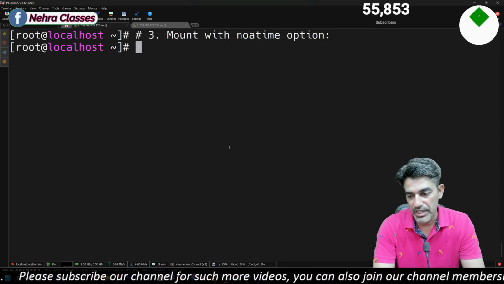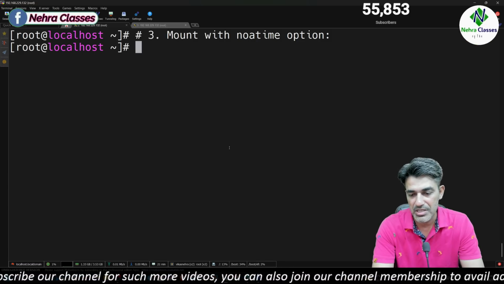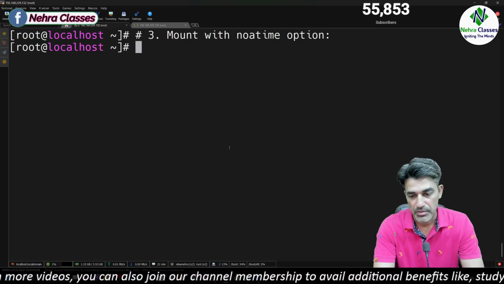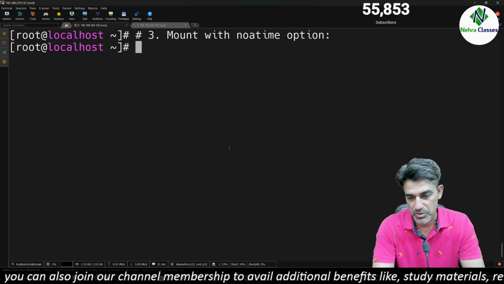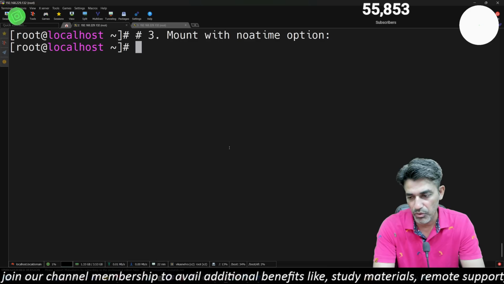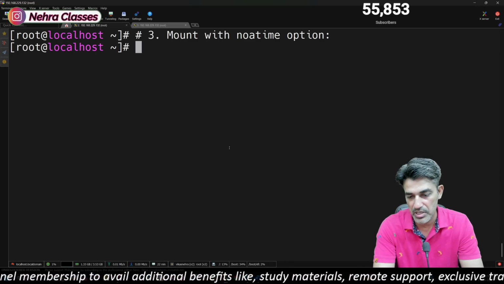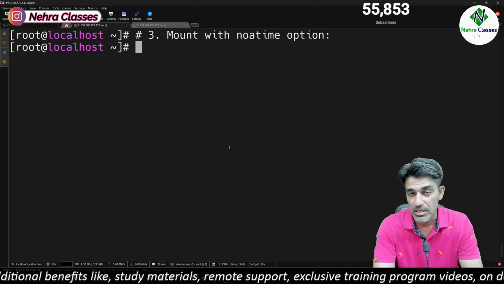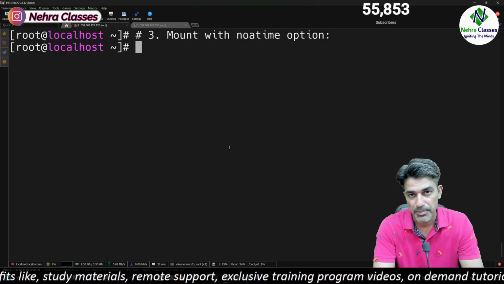This is generally used to improve performance, especially for workloads involving frequent reads. On several file systems where we want to improve performance, especially in case of workloads involving frequent reads, we can enable this feature there.